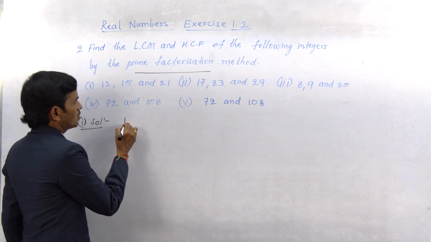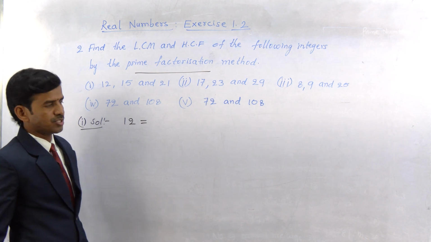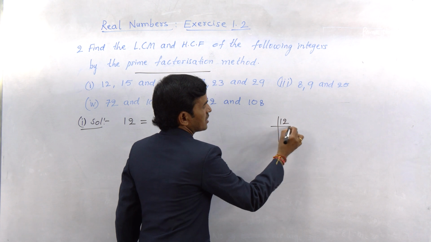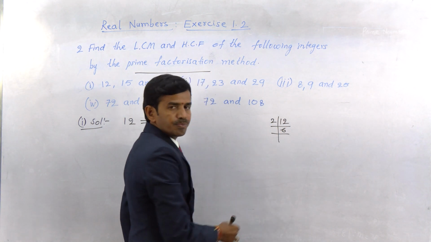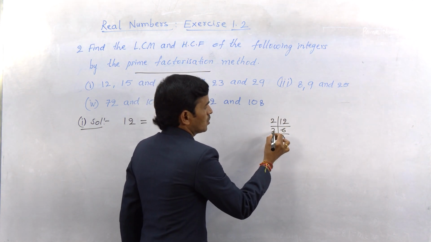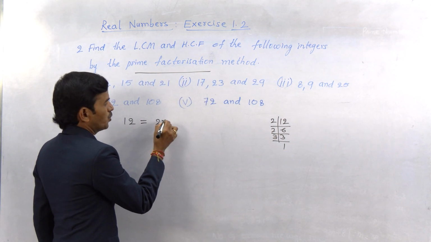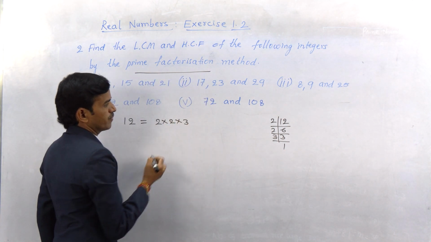So let's write 12 as a product of primes. What are the prime factors of 12? Let us see here. 2 sixes are 12, 2 threes are 6, 3 ones are 3. So it can be expressed as 2 into 2 into 3.